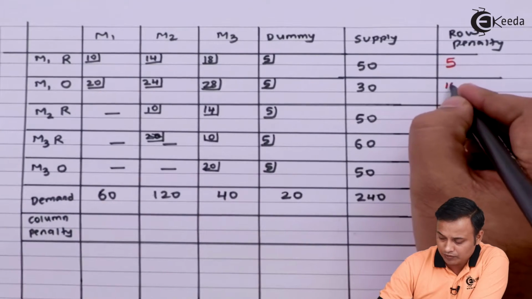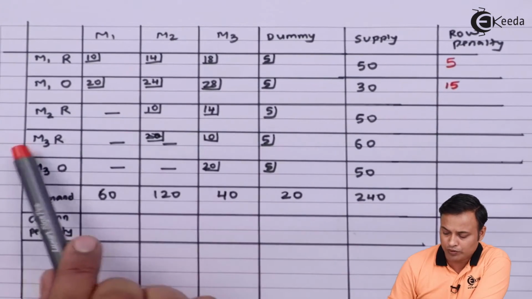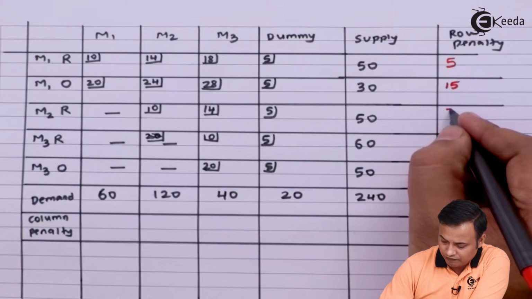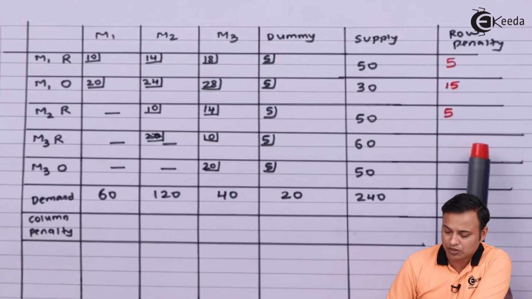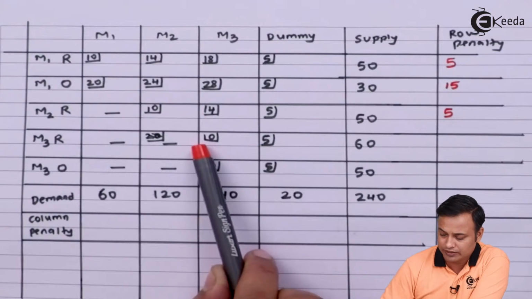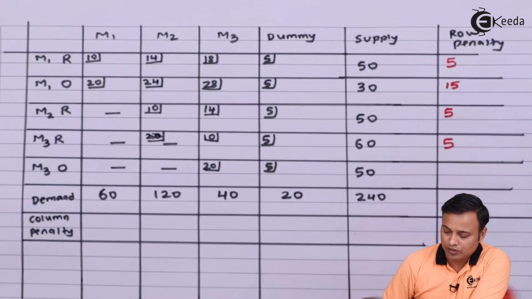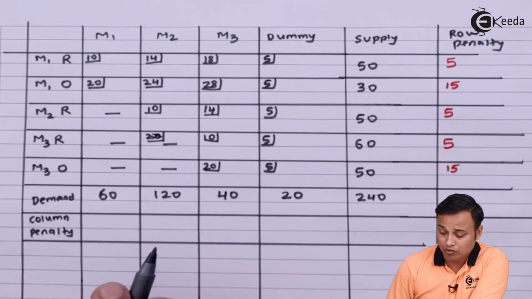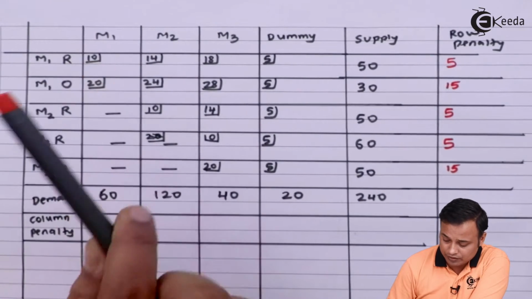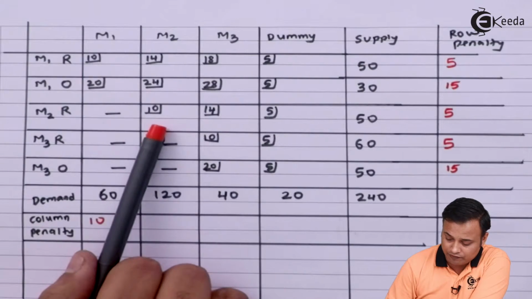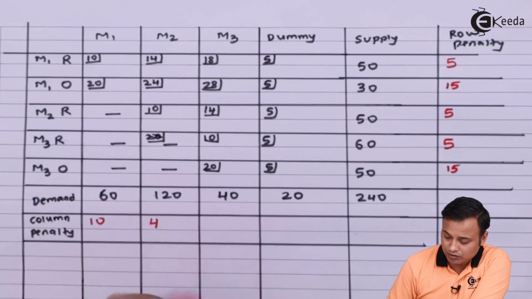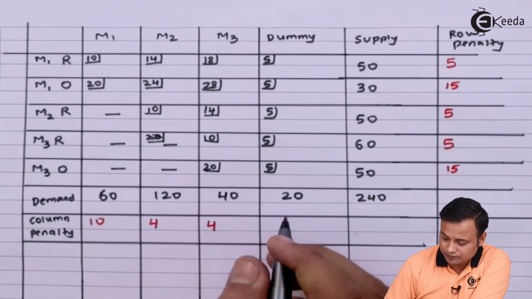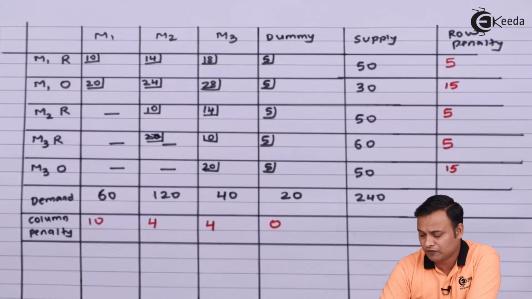So the difference will be 15. In the third row the lowest cost is 5, next lowest is 10. The difference shall be 5. In the next column the lowest cost is 5, next lowest is 10. The difference will be 5. In the next column it will be 5 and 20, 15. Now I will go column-wise: 10 and 20, 10; 10 and 14, 4; 10 and 14, again 4; and 5 and 5, 0. You can see the highest penalty is 15 rupees.